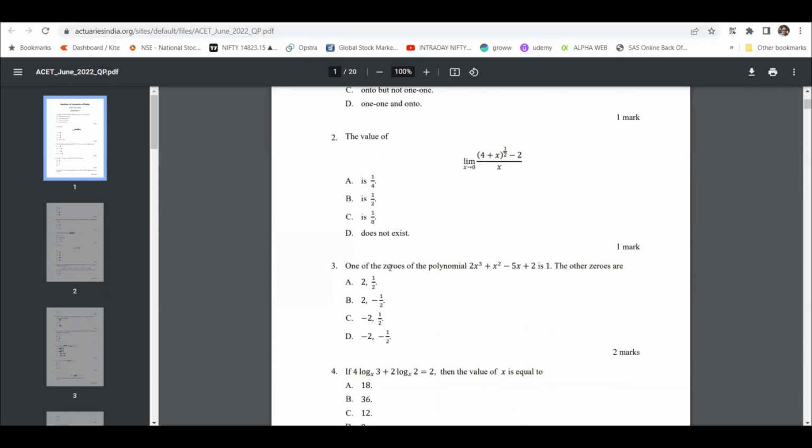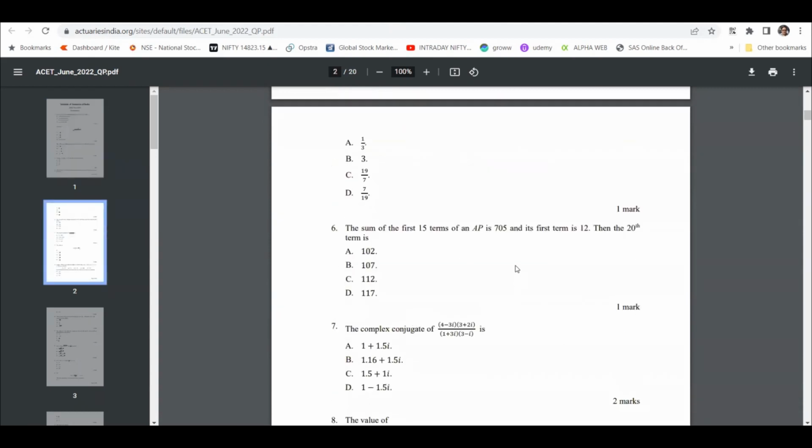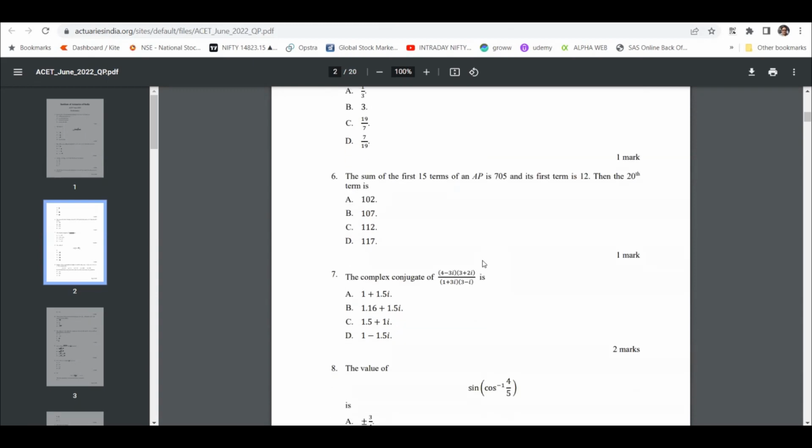And similarly, this is a limit question. This is a question on polynomials, and zero means root, or zero means the solution, right? What are the types and numbers of solutions? So these are the types of questions that you have to solve. Log question, right? These are not very easy questions. These questions are not given in competitive exams like bank clerical and bank PO, or even in CAT. These are questions you have to solve on your own.